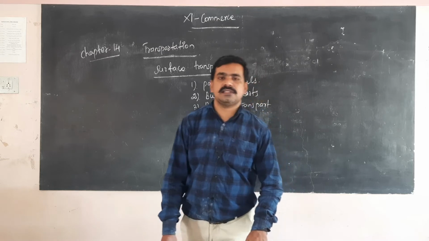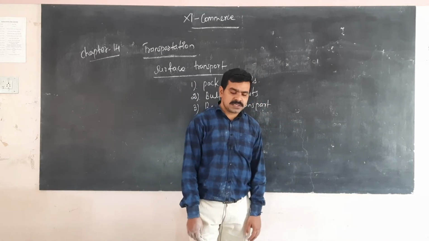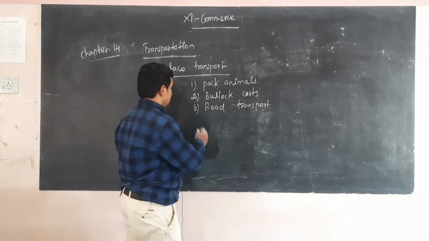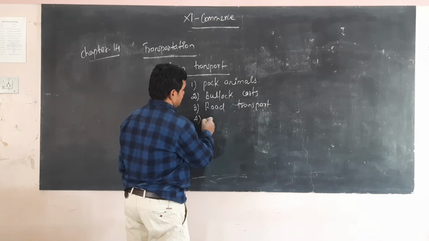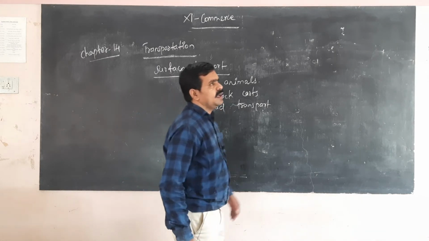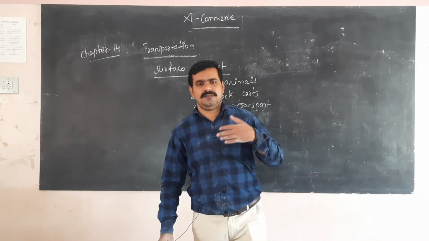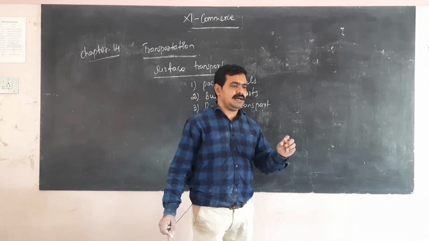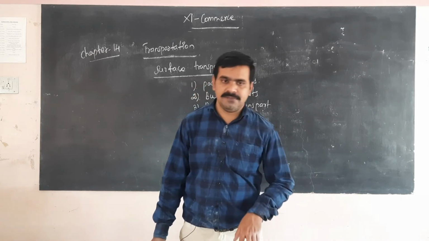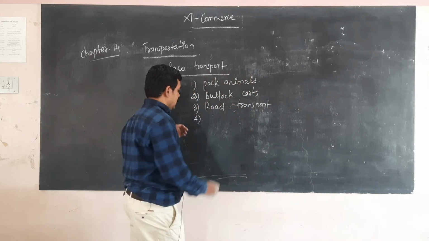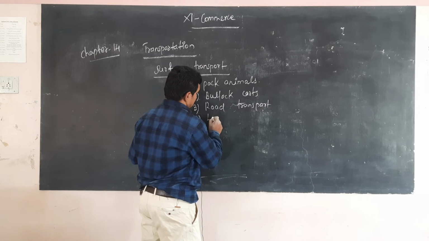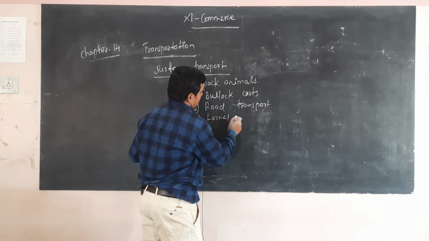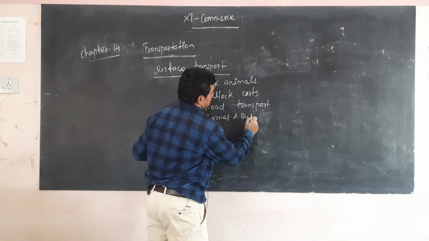Next one, motor lorries and buses. Road transport includes vehicles such as buses and lorries, then small vans, minivans. They use small minivans. So that's lorries and buses.